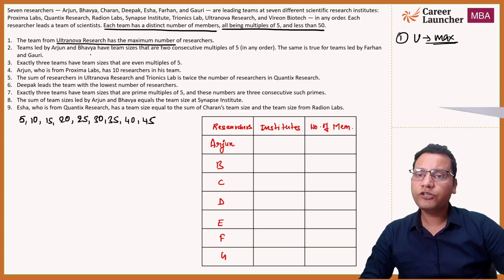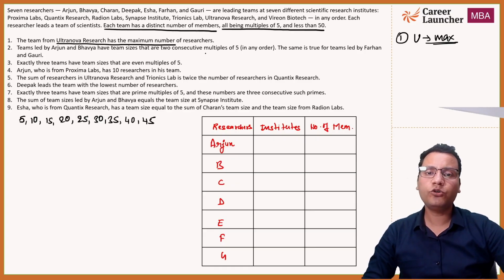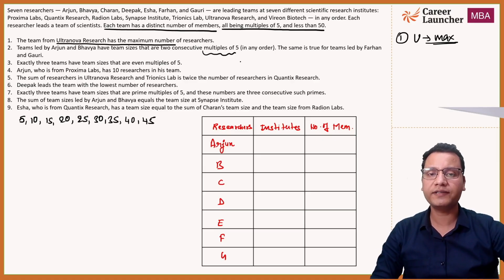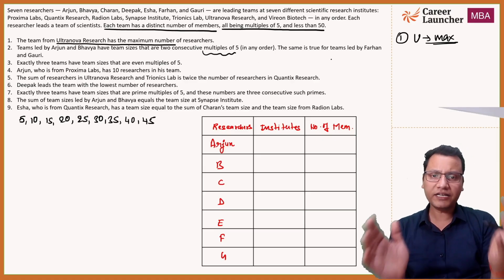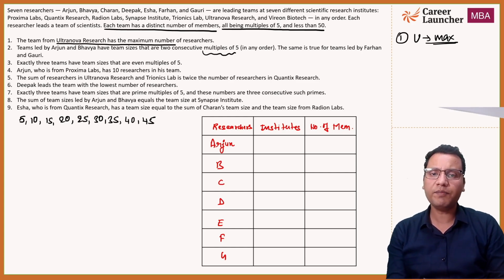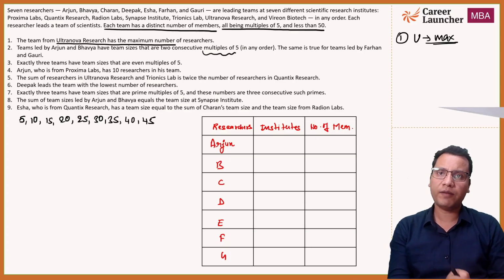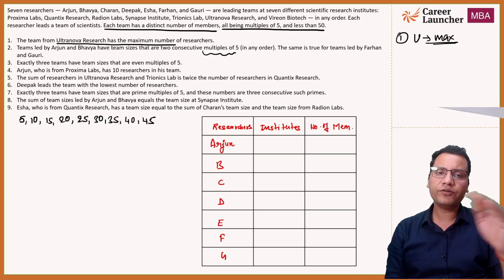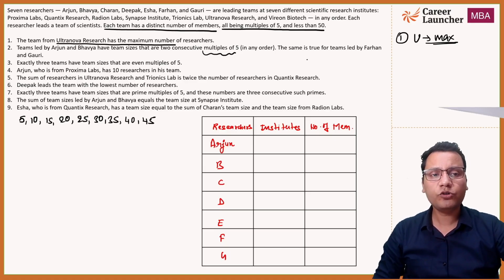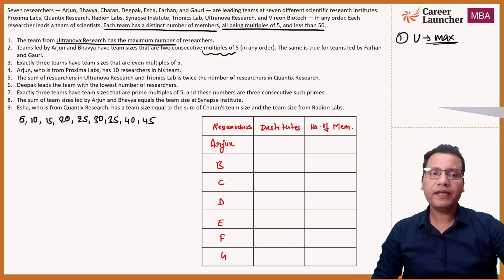The teams led by Arjun and Bhavya have team sizes that are 2 consecutive multiples of 5. I have just explained this: 2 consecutive multiples means consecutive multiples of 5. So what are consecutive numbers? 1, 2, 3, 4, 5 are consecutive numbers. So consecutive multiples of 5 can be 5 into 1, 5 into 2; 5 into 5, 5 into 6; 5 into 6, 5 into 7; 5 into 12, 5 into 13, consecutive multiples, right? The same is true for the teams led by Farhan and Gauri. The same holds for Farhan and Gauri as well. Okay, but we can't use these right now.